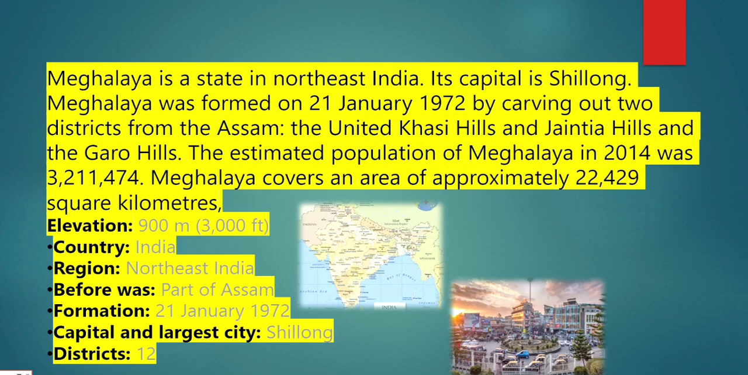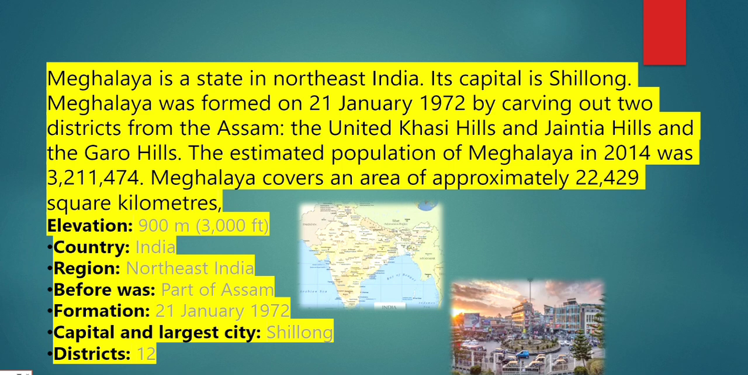Meghalaya in a nutshell. Meghalaya is a state in northeast India and it's also known as the abode of clouds. It's also known for its rolling hills, dense forests, and high rainfall. Meghalaya was formed on 21st January 1972 by carving out two districts from Assam, that is, the United Khasi and Jaintia Hills and the Garo Hills. Meghalaya shares its border with Assam in the north and east, and Bangladesh in the south and west.